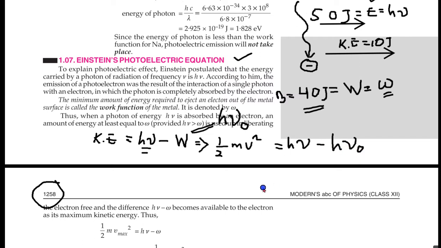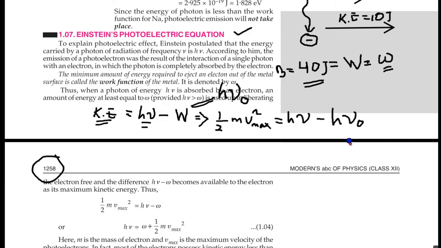So this kinetic energy is the maximum kinetic energy. To have maximum kinetic energy, the mass cannot change, it is always constant, and the half is always constant. So I need this velocity to be maximum, so it is h nu minus h nu naught.